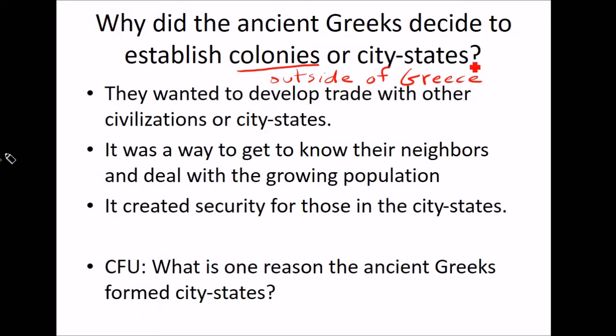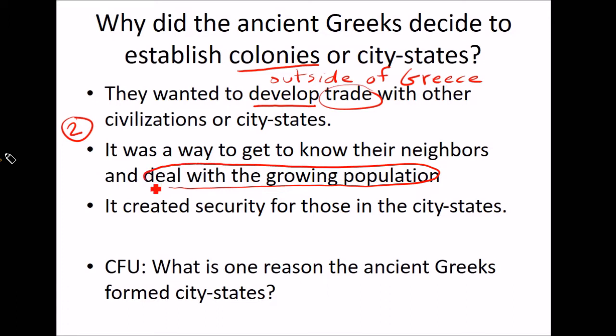They were not colonies. All right, so they wanted to develop, is the word, develop trade. So this is the why. This is number 2 here. I think all of these are number 2. Why did they develop? So they wanted to develop trade. And circle trade. It was a way to get to know their neighbors and deal with the growing population. So deal with growing population. You don't have to write that down, but just circle it in your paper. Yeah, Greece was getting too big, too populated. And then it created security.